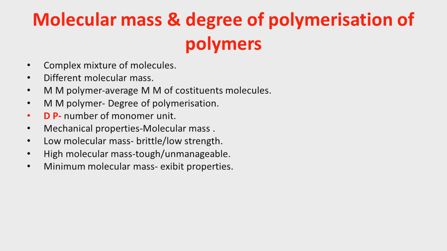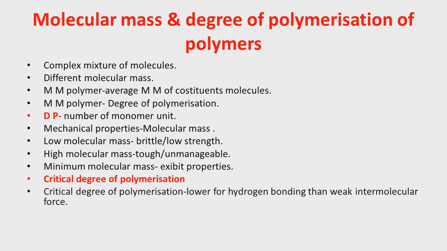A minimum value of molecular mass is enough to exhibit the properties we need for a particular application, and this minimum molecular mass corresponds to critical degree of polymerization. Critical degree of polymerization is lower for those containing hydrogen bonding than those containing weak intermolecular force.